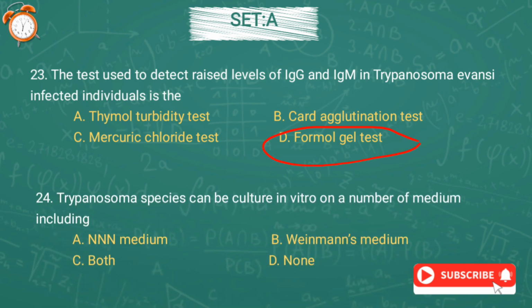Question number 24. Trypanosoma species can be cultured in vitro on a number of media, including option A NNN medium, option B Weinman's medium, option C both, or option D none. And the answer is option C, both. That is, NNN medium and Weinman's medium can be used to culture Trypanosoma species in vitro.